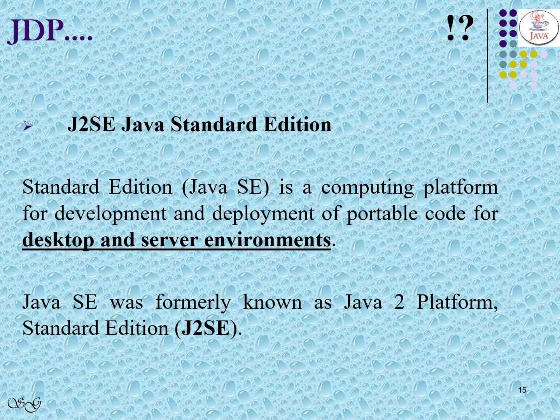J2SE, that is Standard Edition. It is a computer platform for development and deployment of portable code for desktop and server environments. J2SE was formerly known as Java 2 Platform Standard Edition.